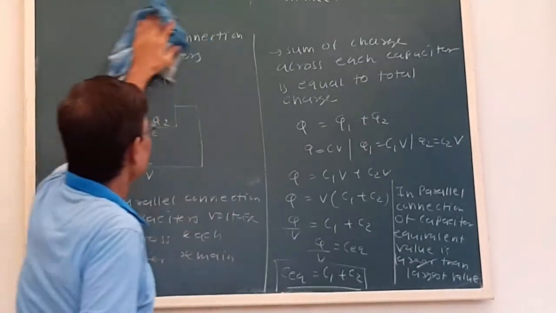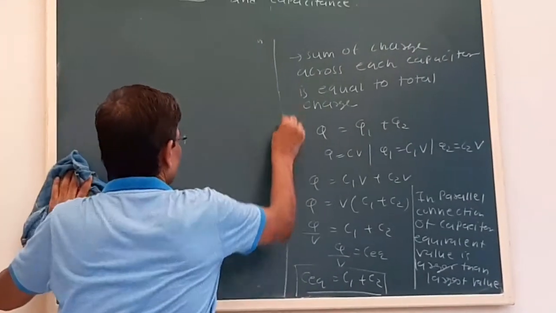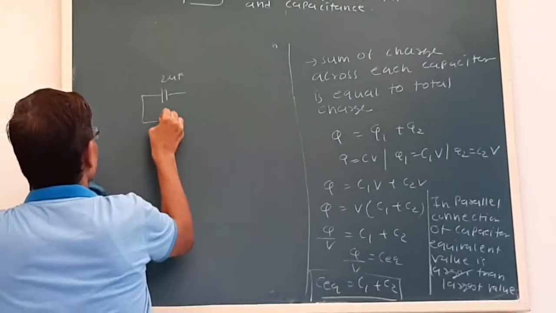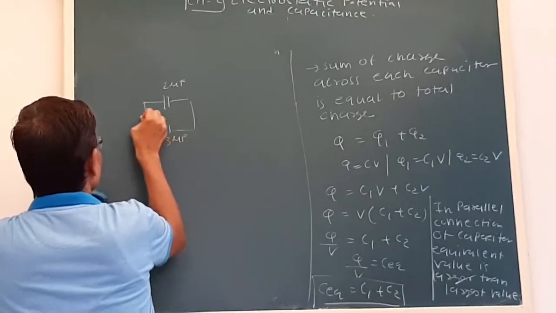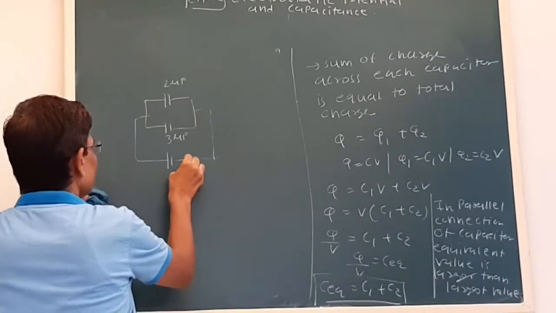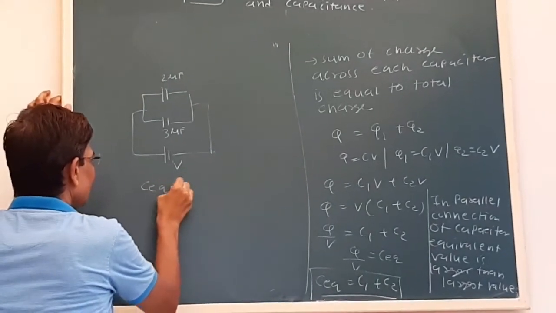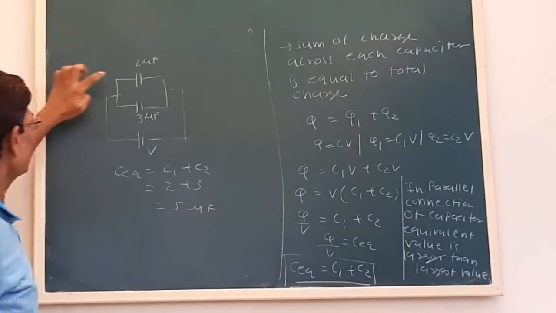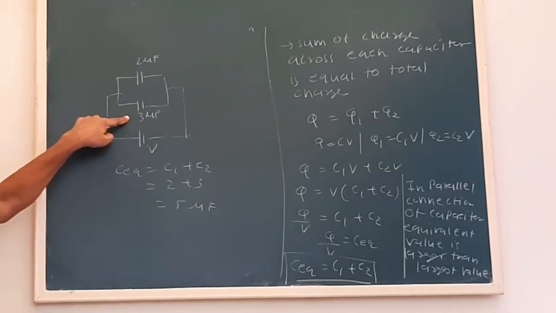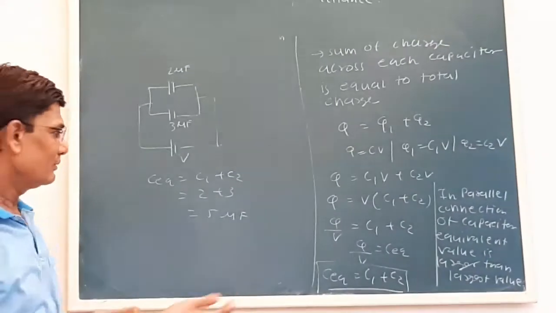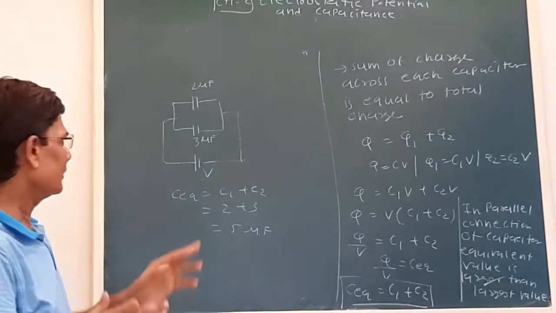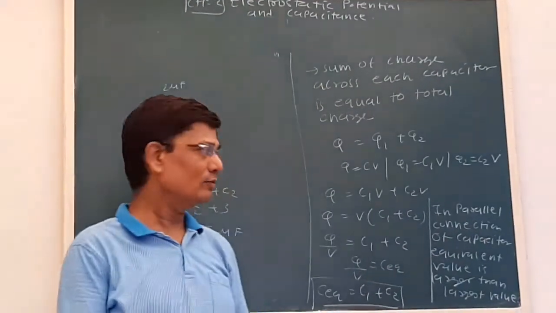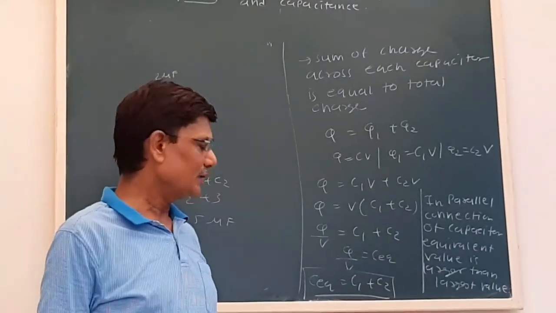We can take a simple example. Let us say a 2 microfarad and a 3 microfarad capacitor are connected to a battery. Now what we get here is C equivalent equals C1 plus C2. Out of these two, the largest value is 3 microfarad, but our equivalent capacitance is 5, which is larger than the largest value. So what we have to remember is that in the parallel connection of capacitors, the equivalent capacitance is larger than the largest value.